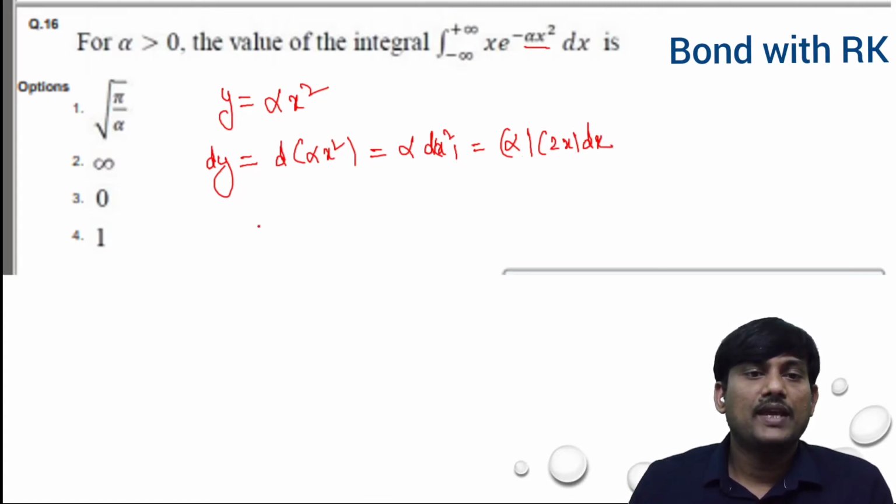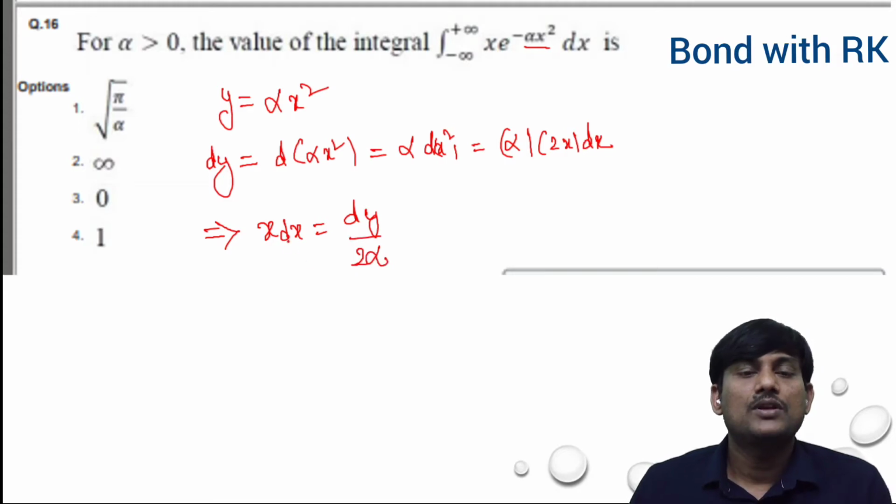That implies x dx is equal to dy by 2 alpha. So in place of x dx, you can write dy by 2 alpha. In place of alpha x squared, we can write e power of minus y.